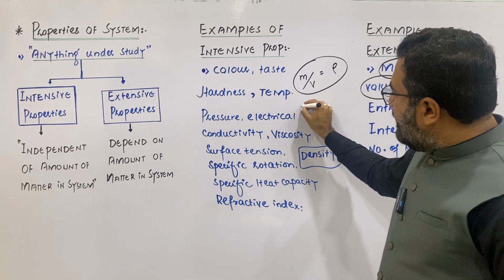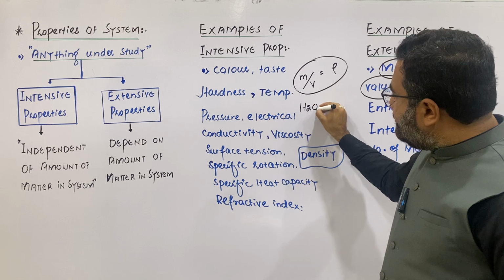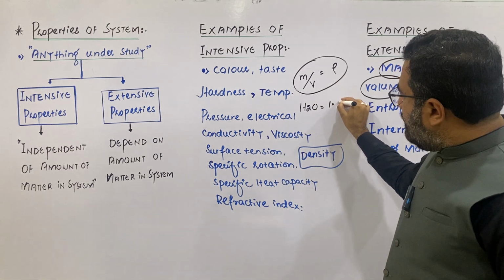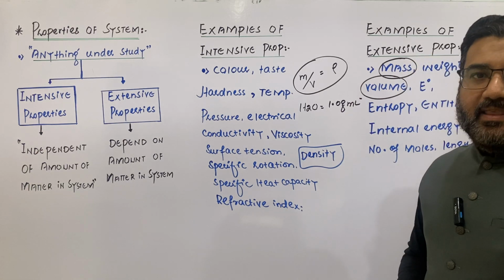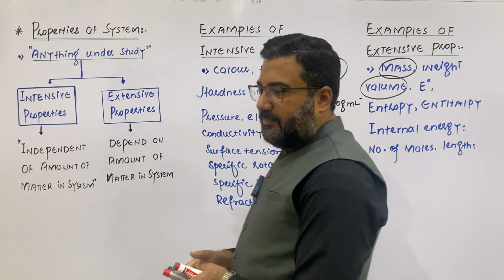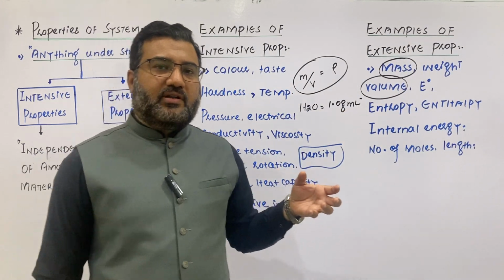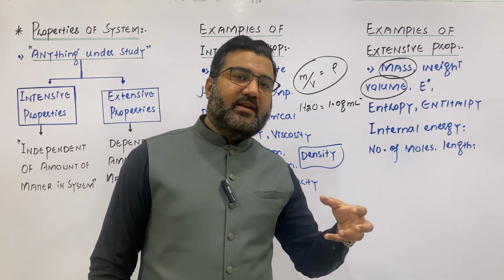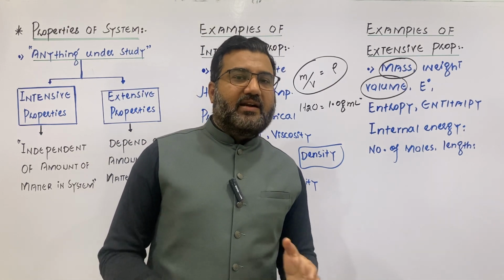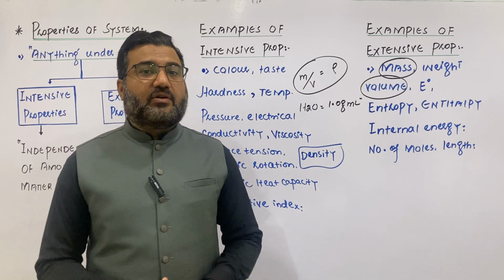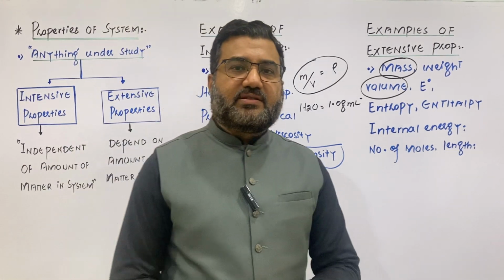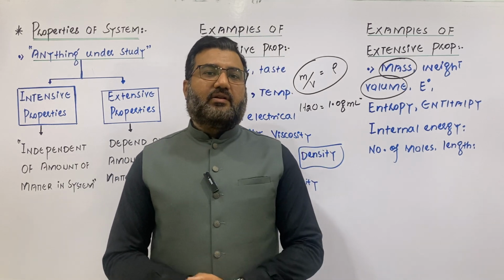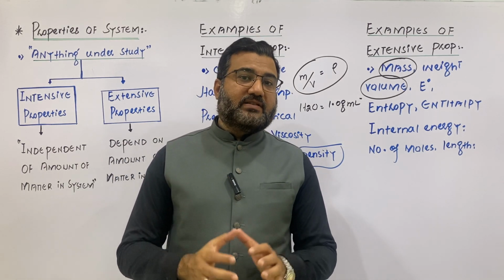For example, the density of water is 1 gram per ml. It means whenever we will be calculating the density of water, it will be calculated in 1 ml of the water. And the mass of 1 ml of the water is always 1 gram. So the density will remain same. It does not depend upon whether you are talking about a drop of water or a swimming pool.